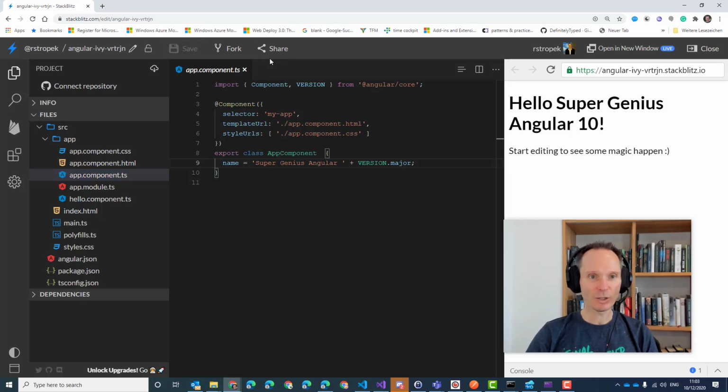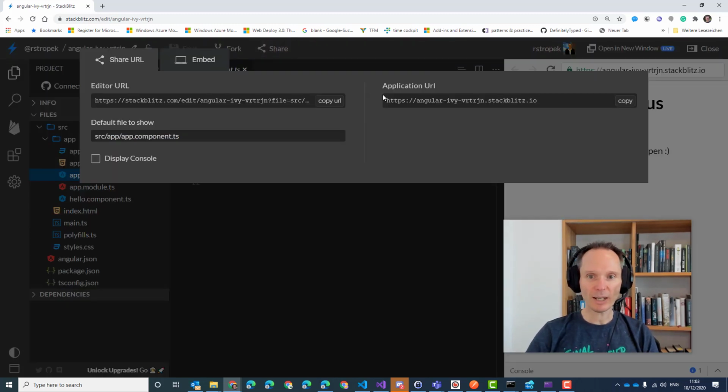And if you did that, you can always click share. And you can even share the ready-made application. So you can give this URL to a friend or a customer, and they can use it and run your Angular application. You do not even need to install a web server or publish in a cloud provider or whatever. It just works. It's really nice.